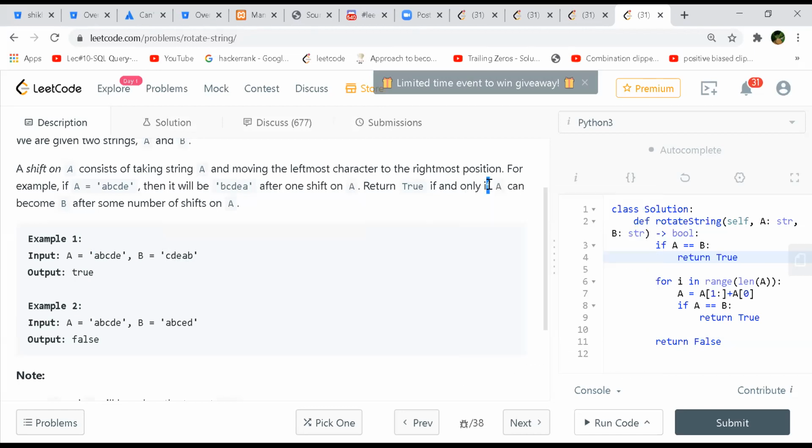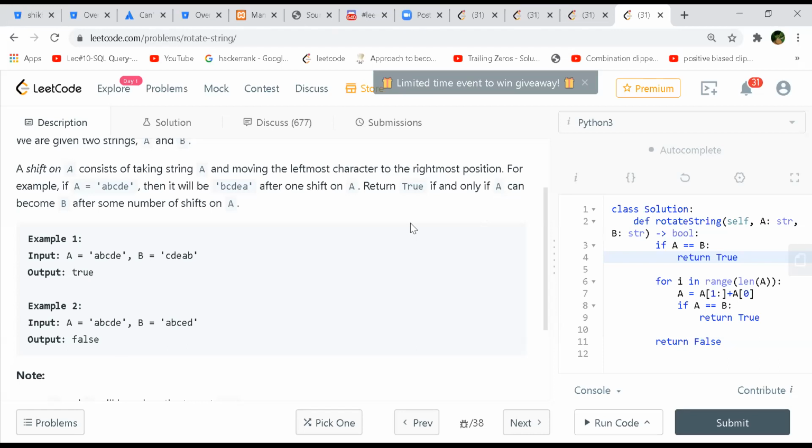This relation in discrete maths is equivalent to A implies B and B implies A, if it is following that notation. Otherwise, in normal English, it will be like this: what you are saying, A can become B. But anyway, you have to have both, then only it will be true. Yeah, that is true. But it specifically says we have to check for A in the B. So whatever the way you do it, yeah.